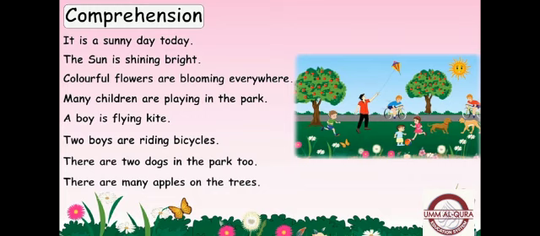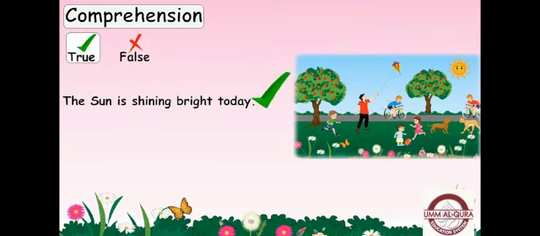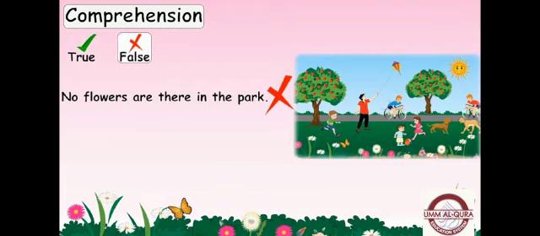Okay students, now we will answer some questions related to the paragraph. It is a rainy day today. Is it true or false? It is false. According to the given passage, the sun is shining bright today. No flowers are there in the park. Is this sentence true or false? This sentence is false because there are so many flowers in the park.